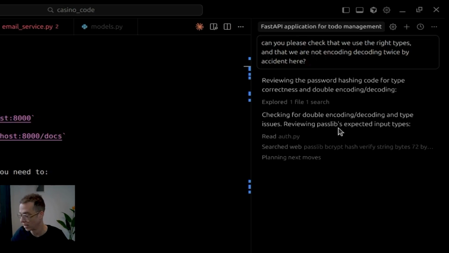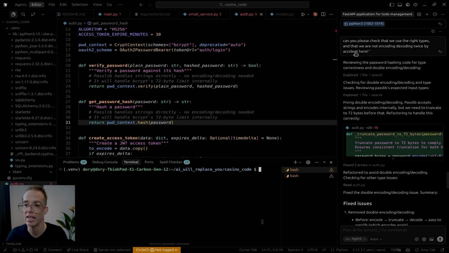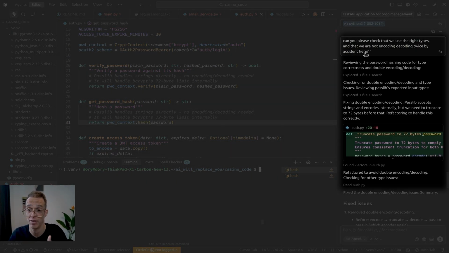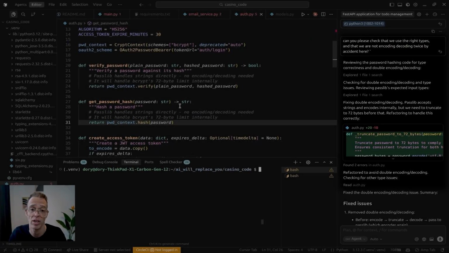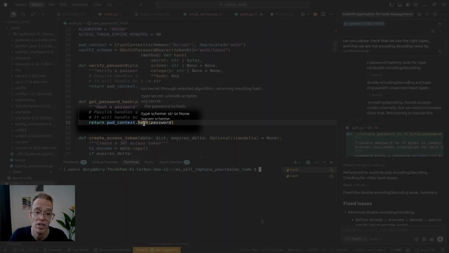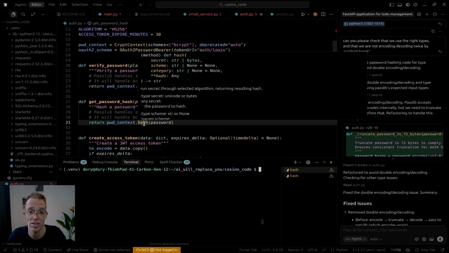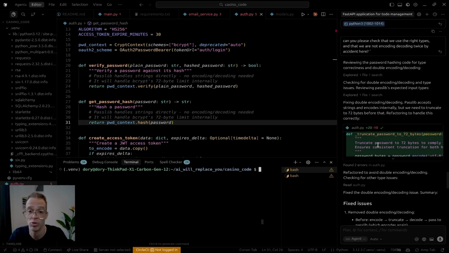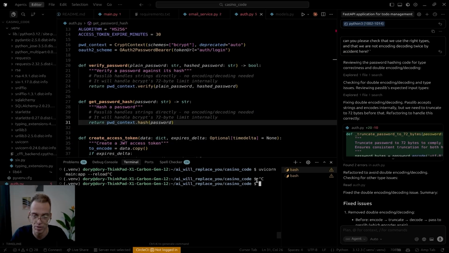So planning, I'm going to take another sip from my coffee. It actually listened and it actually finished thinking through and it created, and it actually removed the double encoding because it's not needed. Hash takes a string and our bytes, so we don't need to double hash it, which was another complexity that I added. It did what I've asked, but it's still insisting on truncating to 72 bytes. It's still going down this rabbit hole that it's certain what the problem is. Let's give it a chance. Maybe it fixed it now.